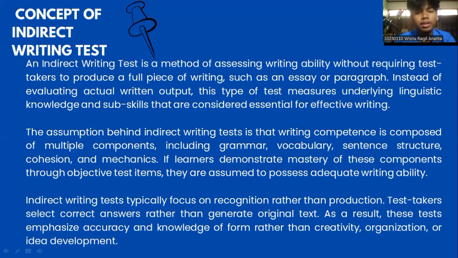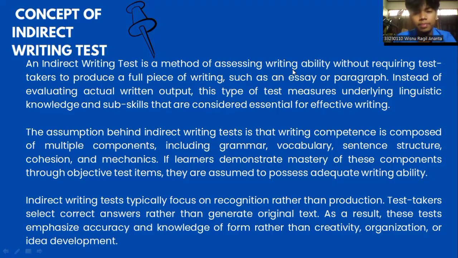The assumption behind indirect writing tests is that writing competence is composed of content, cohesion, and mechanics. If a learner demonstrates mastery of these components through objective test items, they are assumed to possess adequate writing ability. Indirect writing tests typically focus on recognition rather than production. Test takers select the correct answer rather than generate original text. As a result, this test emphasizes accuracy and knowledge of form rather than creativity, organization, or idea development.